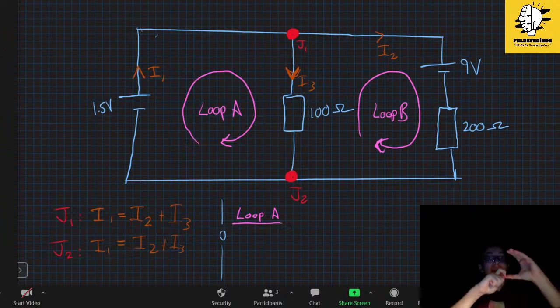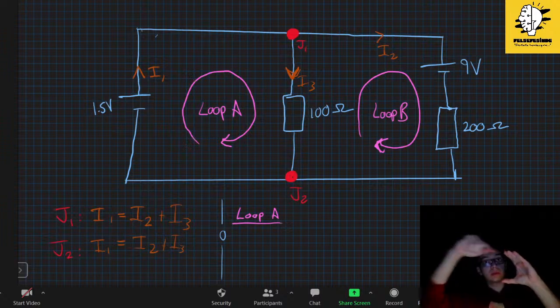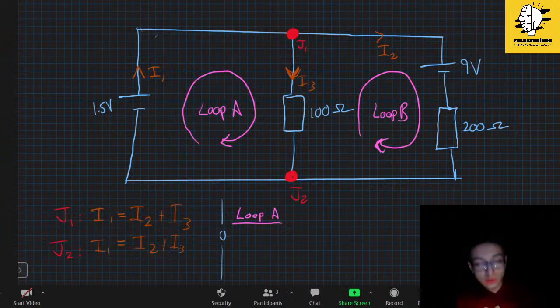As you follow the current, your ladder goes down to the negative pole, and then your battery gives energy to the particles and elevates it back to the positive, then goes like this as you follow the current, then goes up. So if you are following the direction of your loop, this will be negative. This has to be negative. Now let's see. Let's start from J1, point J1, the first junction.